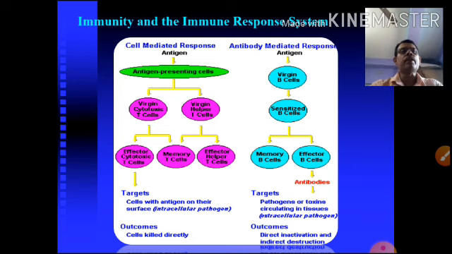Immunity has the immune response system, and generally there are two types of immune response: one is cell-mediated immunity, another is antibody-mediated immune response. In cell-mediated immunity, when the antigen, that means the infection or foreign substance, stimulates the antigen-presenting cell, they produce the virgin cytotoxic T cell and virgin helper T cell. These develop the effector cytotoxic T cell, memory cell and effector helper T cells.